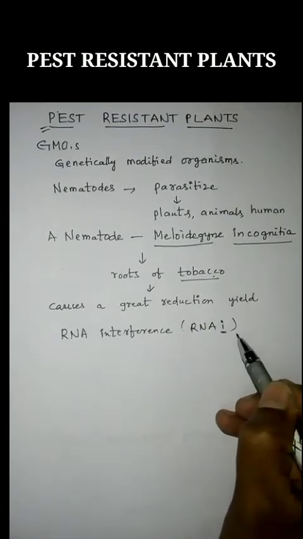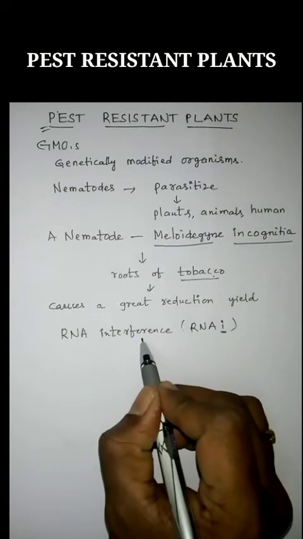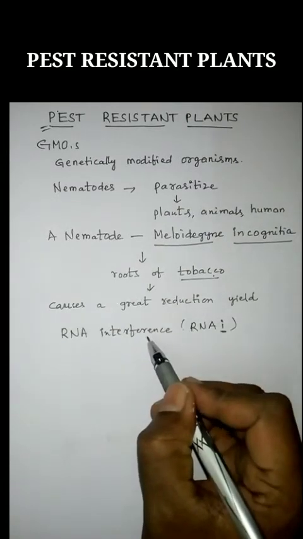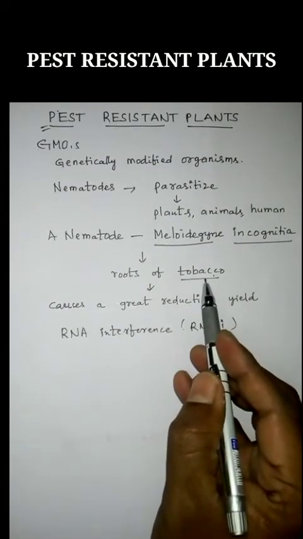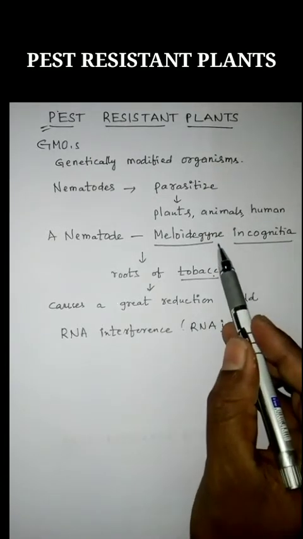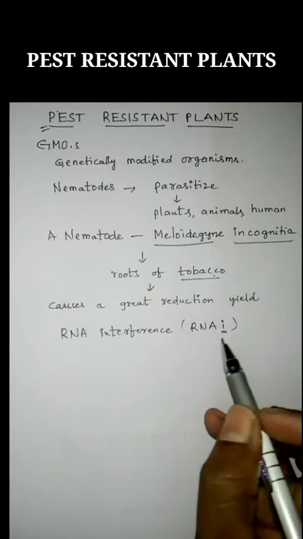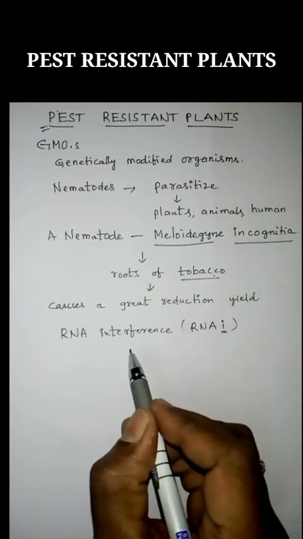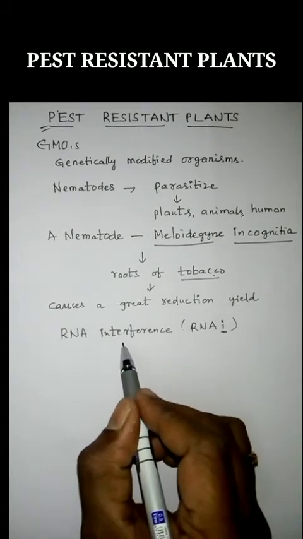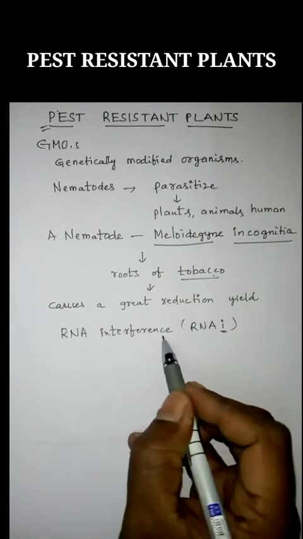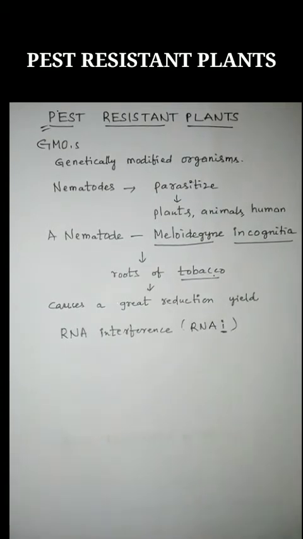Here i stands for interference. So to protect the tobacco plant from infection, a strategy was developed, named RNA interference or RNAi.